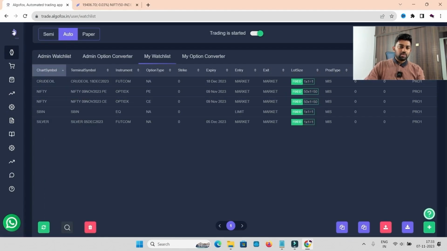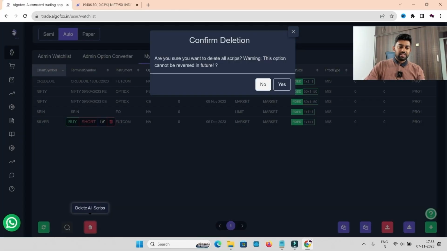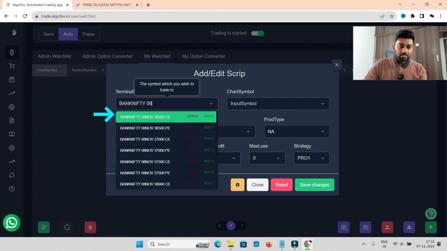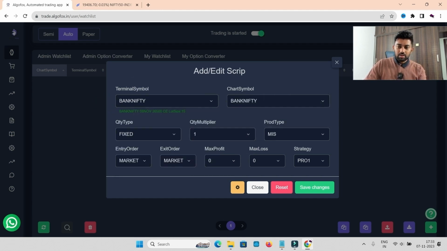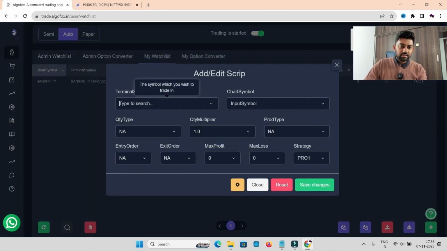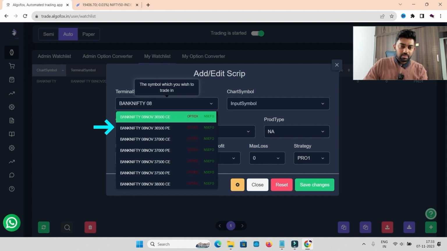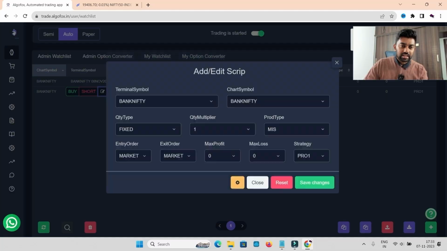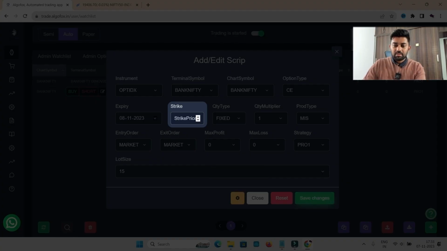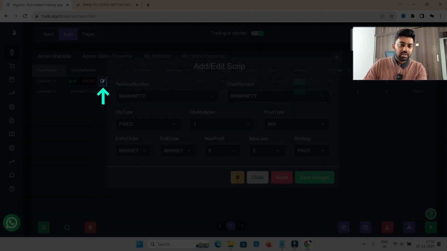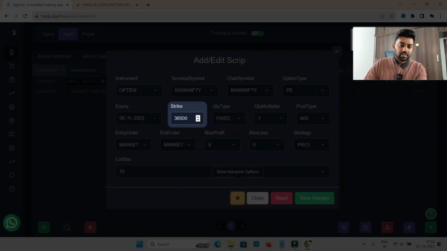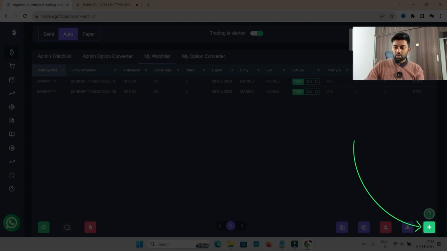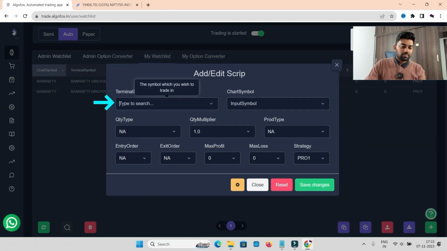So I'll quickly go here and delete everything that I have and simply add Bank Nifty 8 November random call and Bank Nifty put as well, 8 November put. And to make it very, very dynamic, I can just go to settings and remove the strike price. The moment I do this, what will happen? Now it is going to accept all the strikes. I have done this for Pro 1. I have to also do it for Pro 2.